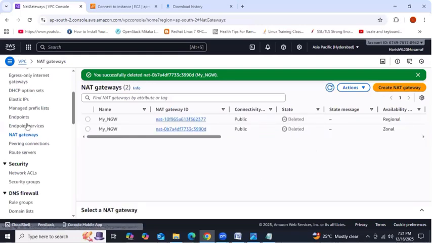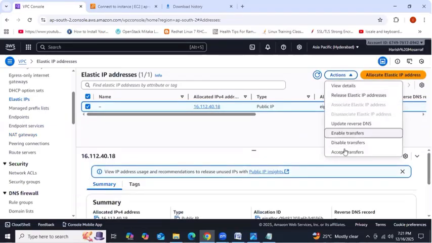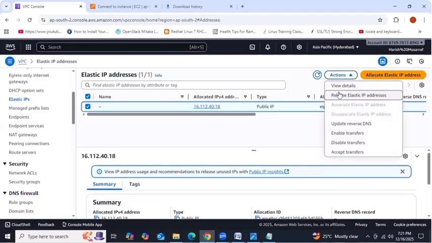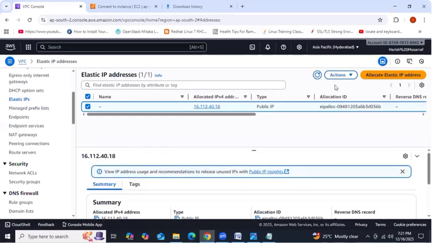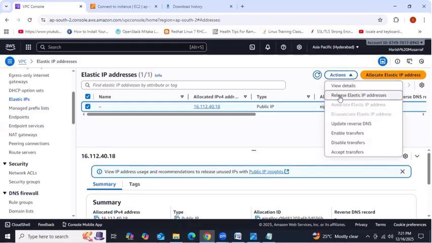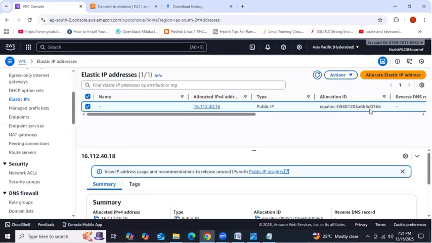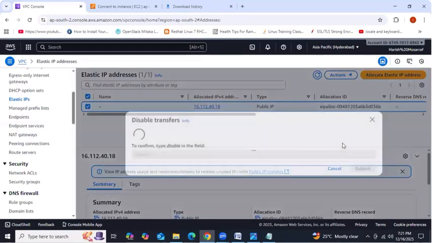Now it got deleted. Go to elastic IP address, then actions, then okay, we'll do one thing. Let's try to release. We need to wait a few more minutes. Definitely we can release. It's not a big deal. It will say like that only.